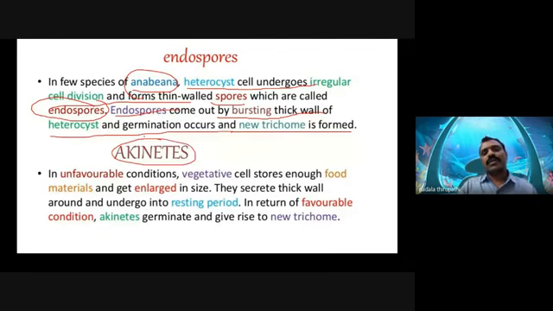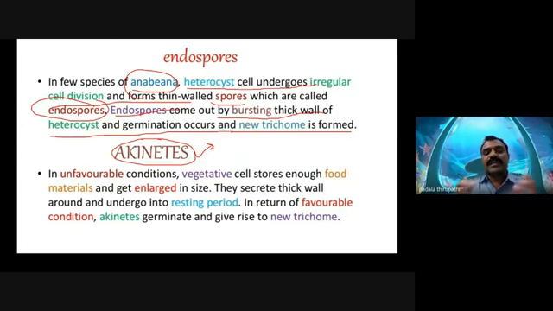Then we will discuss akinetes. I hope you remember akinetes. We have already discussed them in the previous class, in Nostoc. So akinetes, very, very important, we can also call orthospores. Whenever an unfavorable condition occurs, the cells store food material.